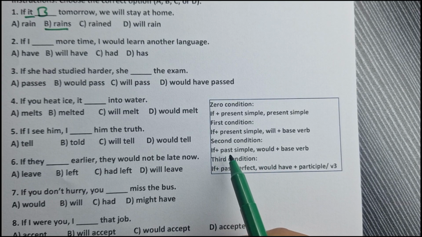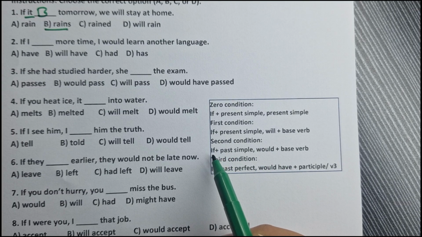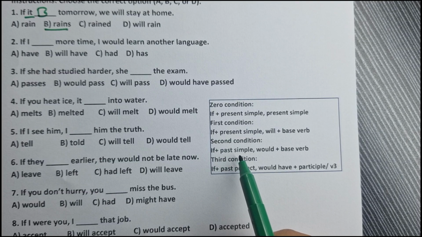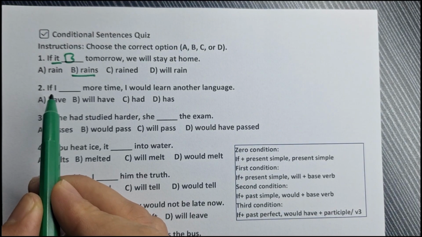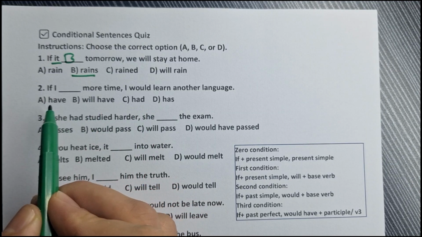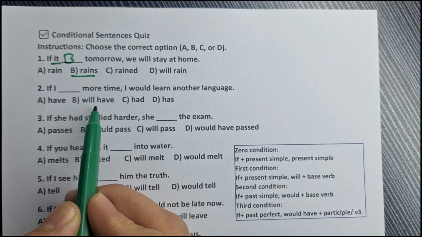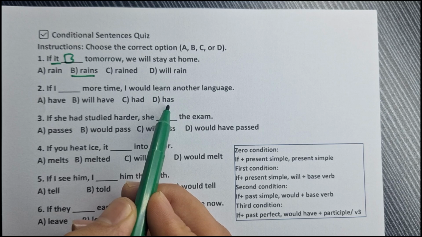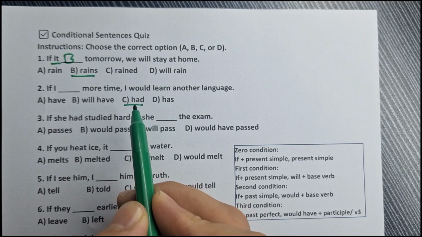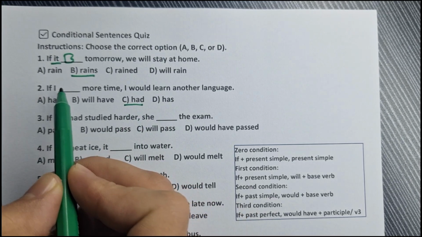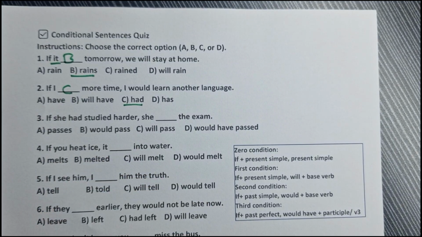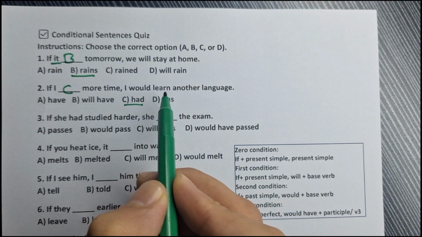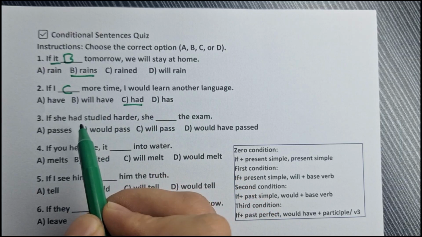So what is the first clause made of? It is made of if plus past simple. Which verb is in past simple here? Have, no. Will have, no. Had, yes. And has, no. Had is in past simple, so we use had, and the correct answer is C. If I had more time, I would learn another language.